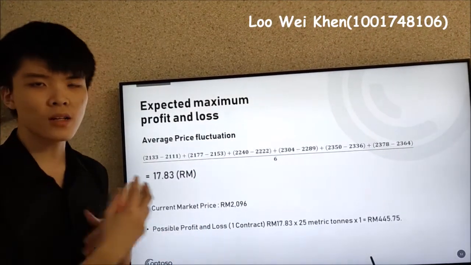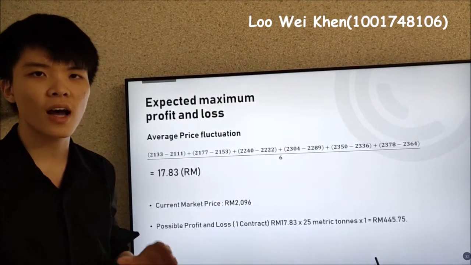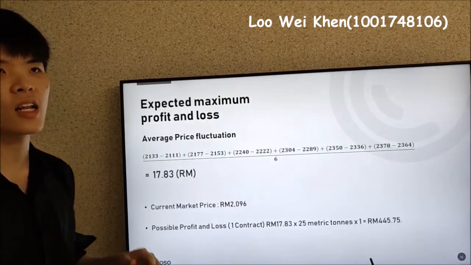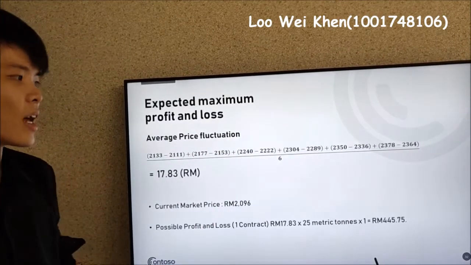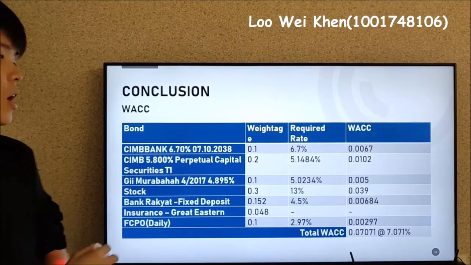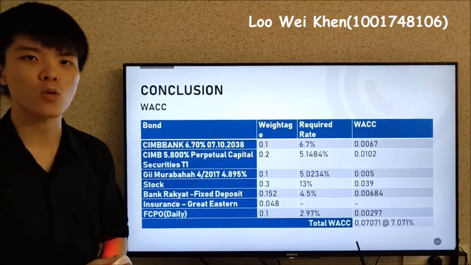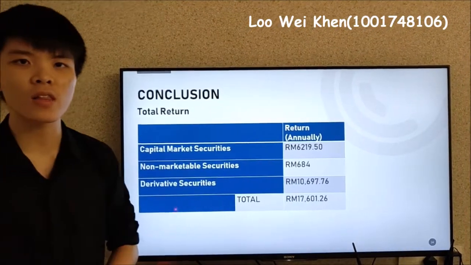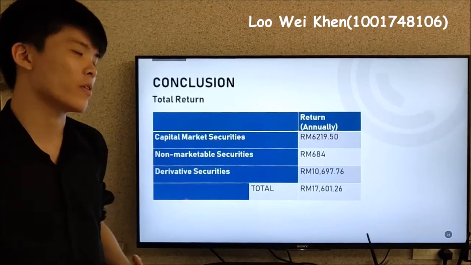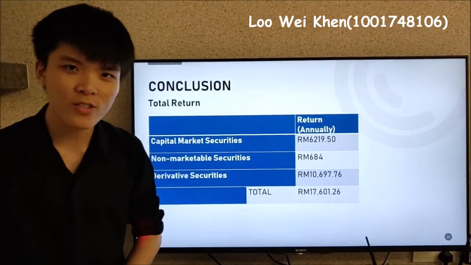We also estimate the earnings from this transaction by using the average six months highest price minus the lowest price. So the daily fluctuation is around 18 ringgit, and approximately daily we will gain 445 ringgit. So in conclusion, the required rate of return on our investment is quite low, so the WACC is also low. This can be considered as our investment being lower risk. And also the total return that we could expect from this 100k of investment is 17,600 ringgit. Thank you so much for watching this video.